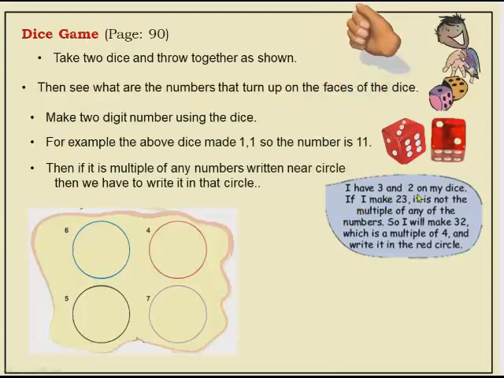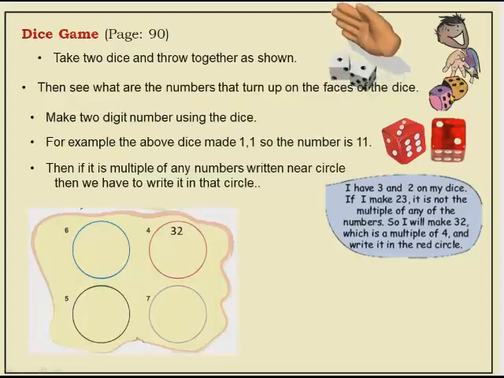Now I have 3 and 2 on my dice. If I make 23, it is not a multiple of any of the numbers. Is 23 a multiple of 6? No. 4? No. 5? No. 7? No. So now try the other way. Now I'll make 32. Now 32, in the 6 table, will you get 32? No. 4 table? Yes. 5 table? No. 7 table? No. Then 32 I will write here.